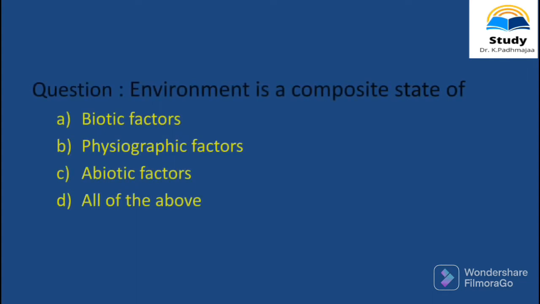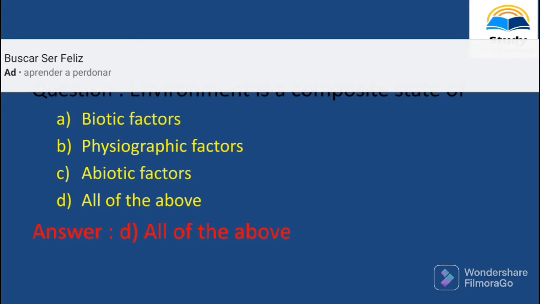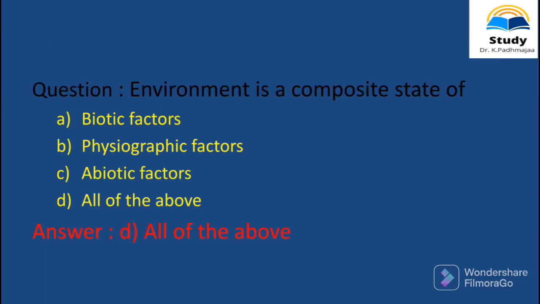Next question. Environment is a composite state of A. Biotic factors, B. Physiographic factors, C. Abiotic factors, D. All of the above. The correct answer for this question is D. All of the above. Environment is a composite state of biotic factors, abiotic factors and various physiographic factors.